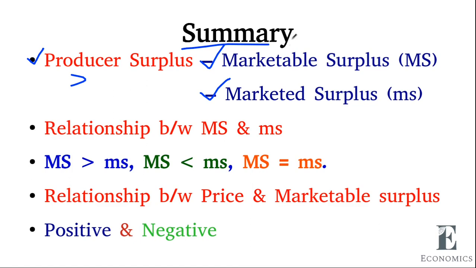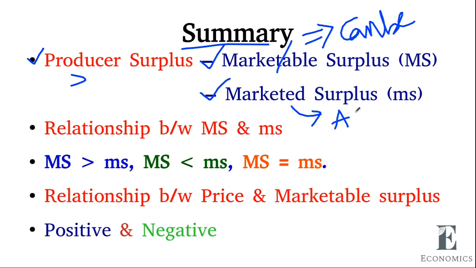Marketable means what the farmer can sell in the market, what can be sold. Marketed means how much he has actually sold in the market.